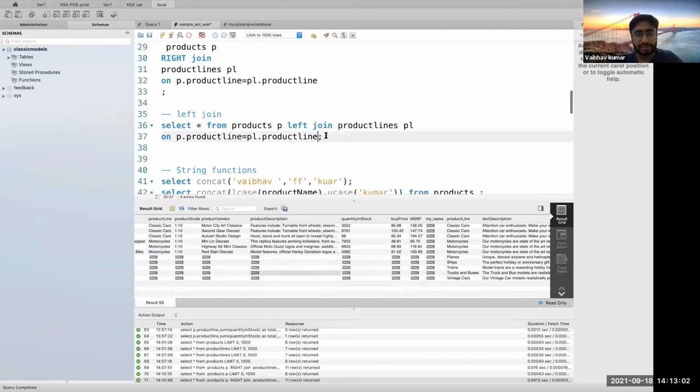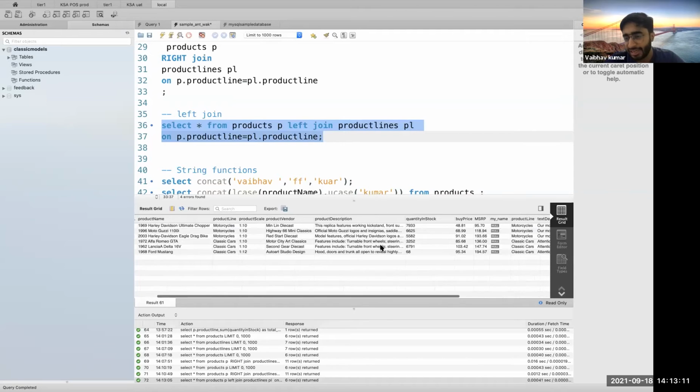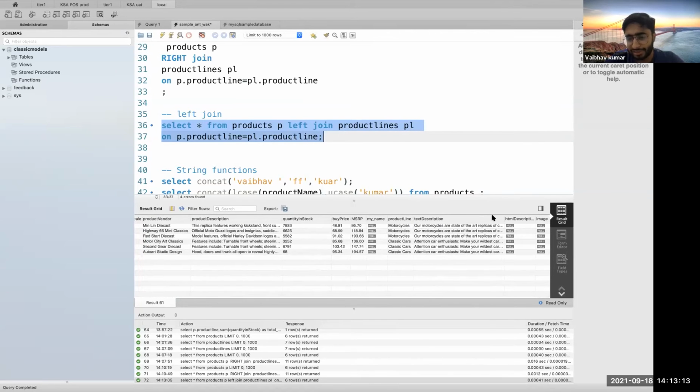So yeah, let's run this part once, which is the left join. Why didn't you get any nulls from your second table? Because everything was already present in your second table, which is your product line table. Every key got matched, right? Otherwise, you would have easily got some nulls here.